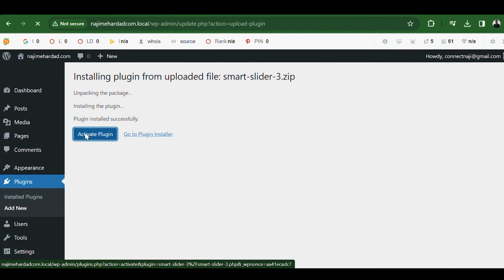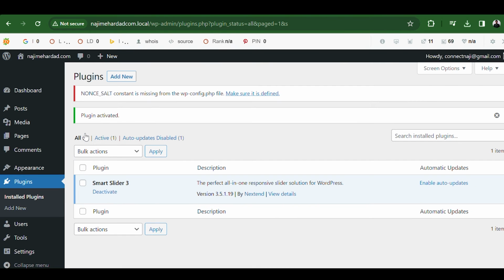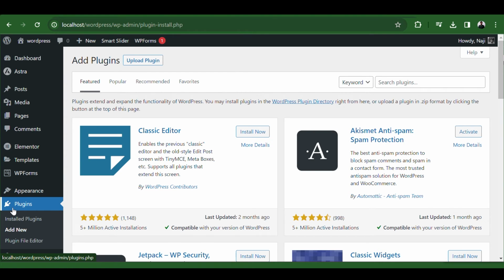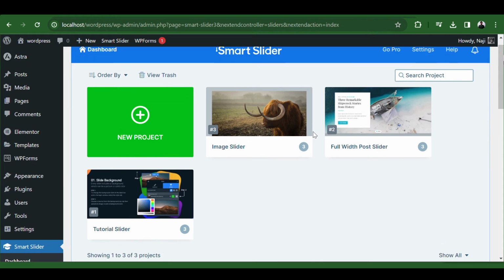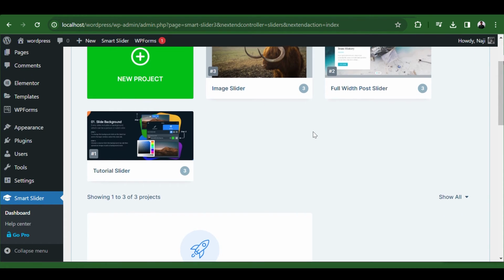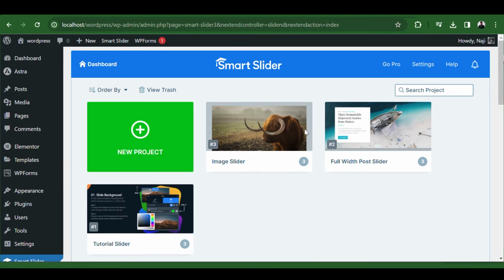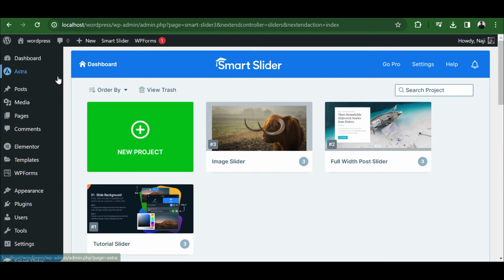After the installation, you will notice a new option called Smart Slider. Click on it and you will see two choices: manually create a slider or choose a design from the template library. To expedite this process, we'll choose from the template library. You will see a plethora of designs with both free and premium options.